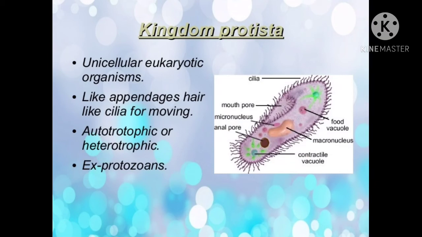They have appendages. Hair-like cilia are present on the body. You can see the presence of hair-like structures on the outer surface of this Paramecium. This has an outer hair-like structure that is called cilia. They have an autotrophic or heterotrophic mode of nutrition, which means sometimes they may prepare their food and sometimes they may not. For example, we can take all protozoans and include them here as protists.